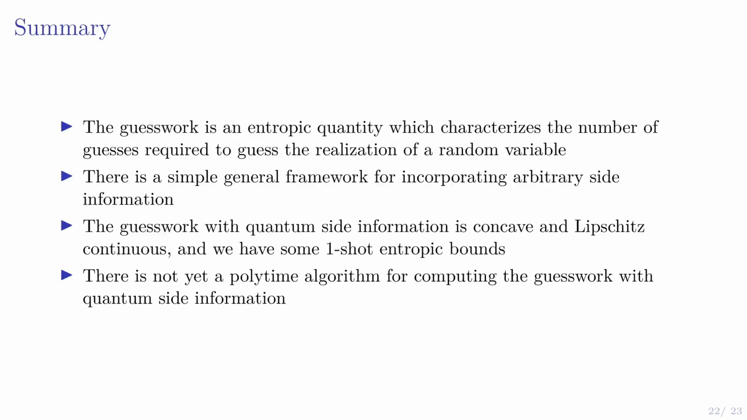So in summary, the guesswork is an entropic quantity which characterizes the number of guesses required to guess the realization of a random variable. There's a simple general framework for incorporating arbitrary side information. The guesswork with quantum side information is concave and Lipschitz continuous, and we have some one-shot entropic bounds. And we have some ways to compute it, but we don't have a polytime algorithm yet.